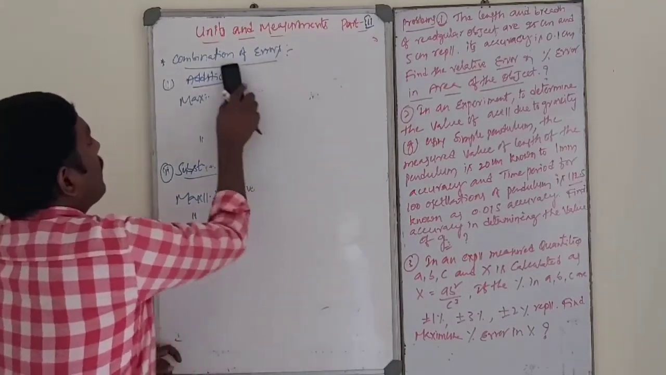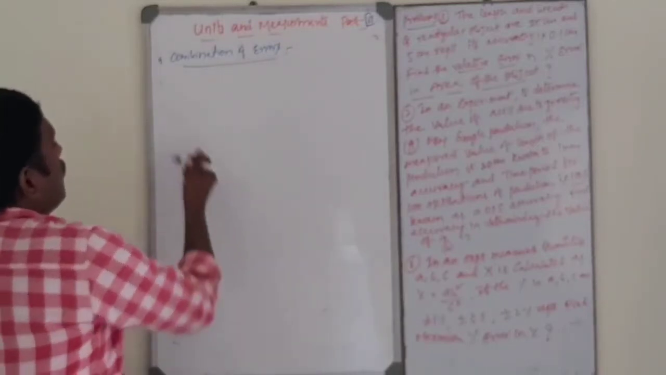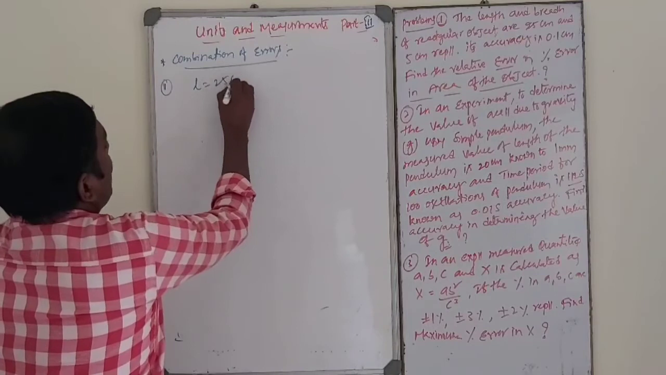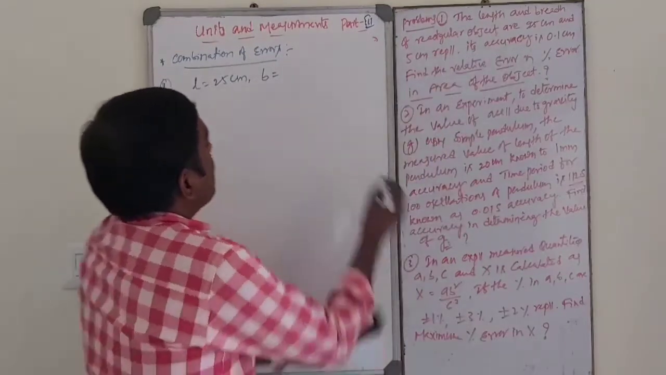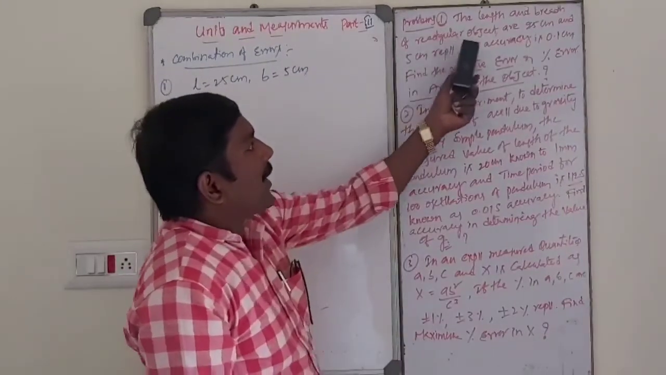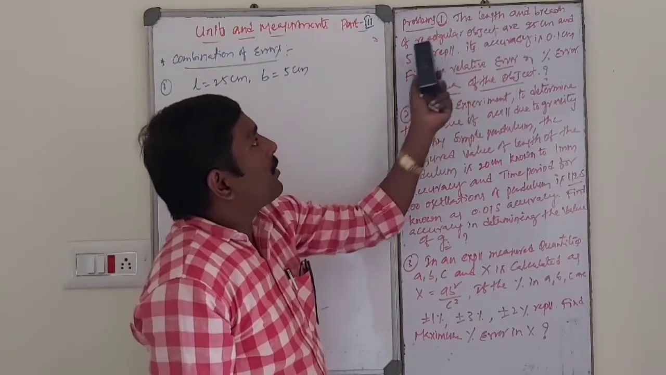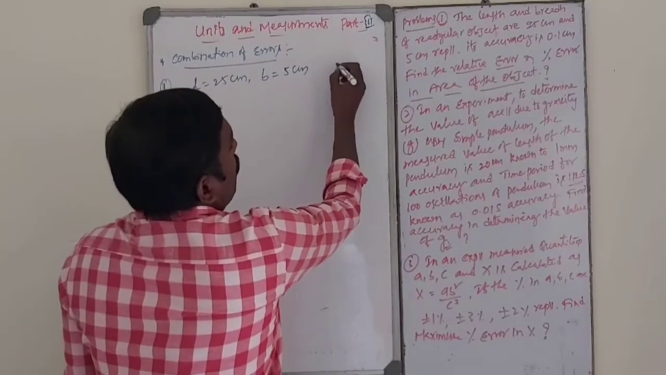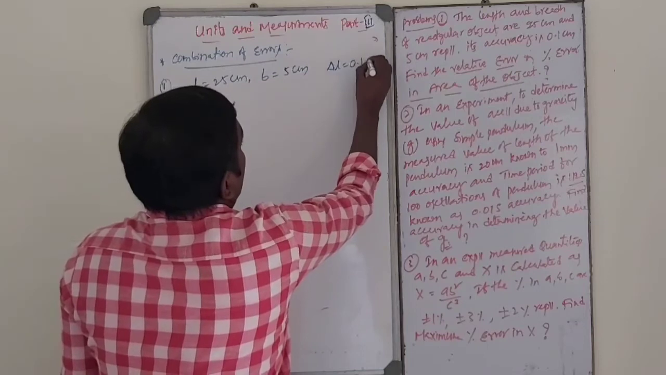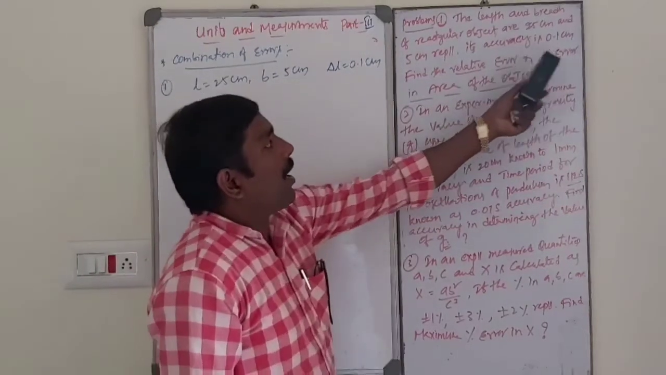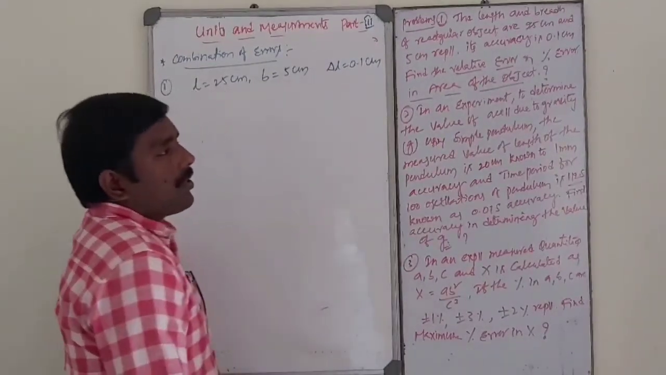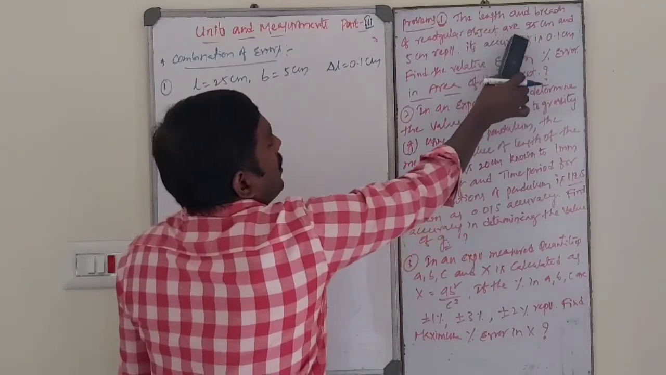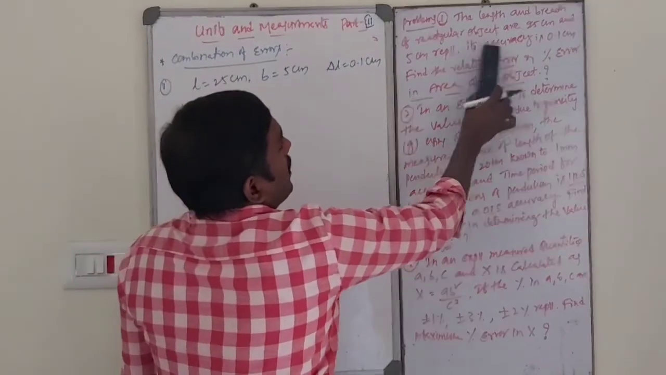Problem number 1. In an experiment, the length and breadth of a rectangular object are 25 centimeter and 5 centimeter respectively. Its accuracy is 0.1 centimeter. Find the relative error and percentage error in the area of the object. Once again, I will repeat: the length and breadth of the rectangular object are 25 centimeter and 5 centimeter respectively, and the accuracy is 0.1 centimeter.